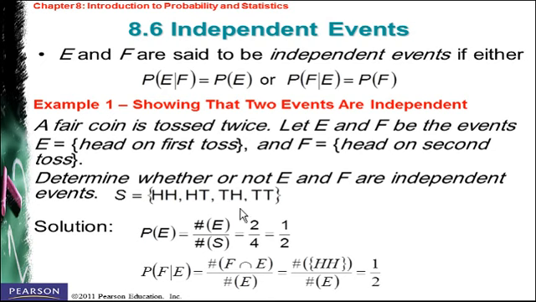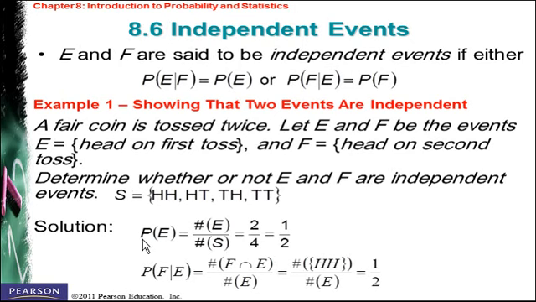We know that here is our sample space. We have either two heads, head tail, tail head, or finally two tails. To find whether these are independent events or not, we can check the principle here. We check the two sides of this rule, and if they are equal, then we can call them independent events.